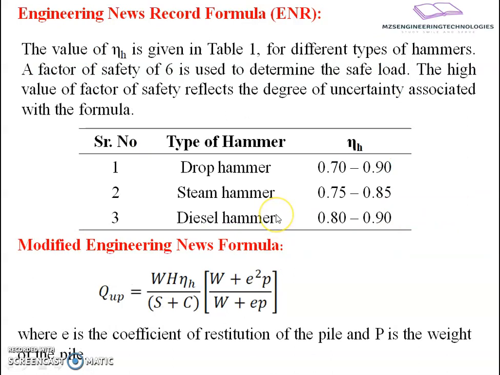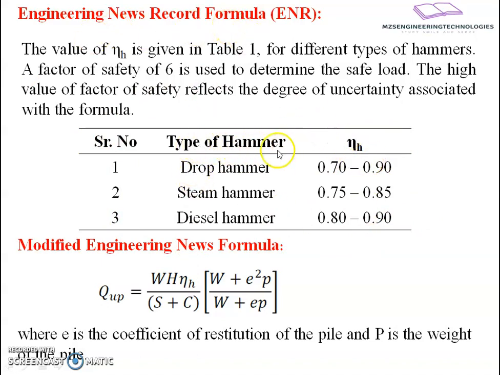Now this Engineering News Record formula has been defined with reference to the efficiency of the hammer, and the efficiency depends upon the different types of hammer used to apply the external force on the pile head. So in the tabular formulation, I have presented the value of eta H recommended by the Engineering News Record department.